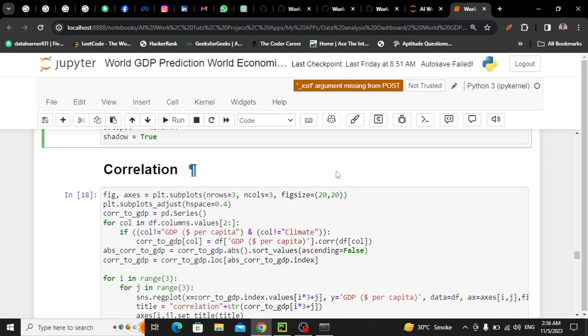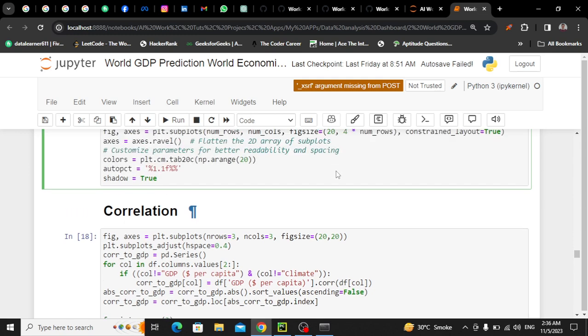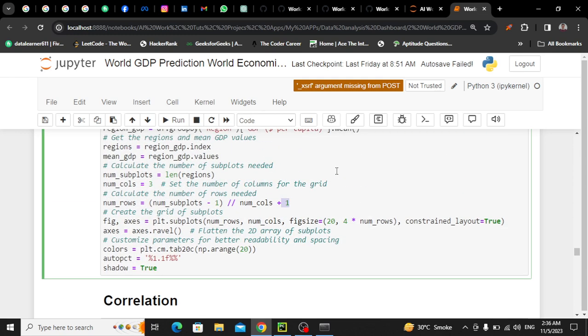So हमारे rows complete हो गए, but maybe we have another subplot, it could be 2 or 1, so you don't need to ignore it, you have to print it in a new row. So इसलिए मैंने यहाँ पे 1 add किया।